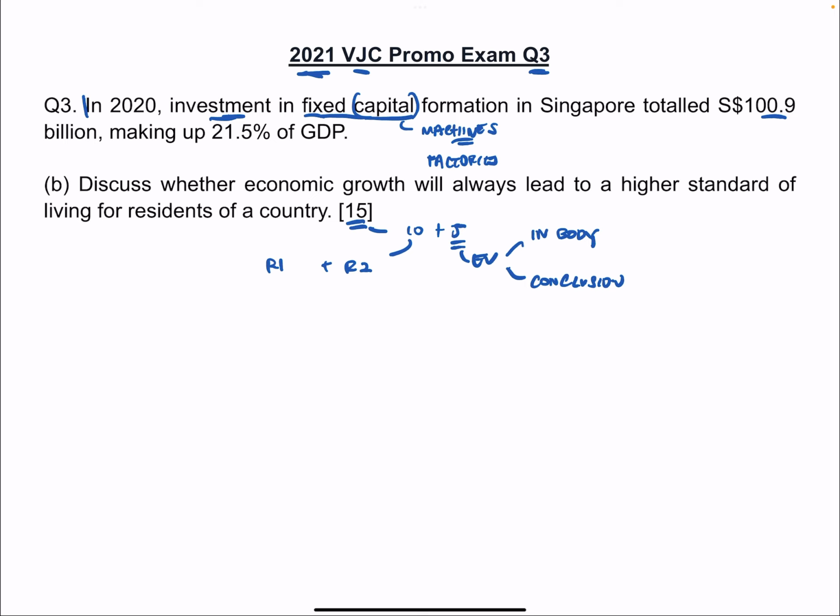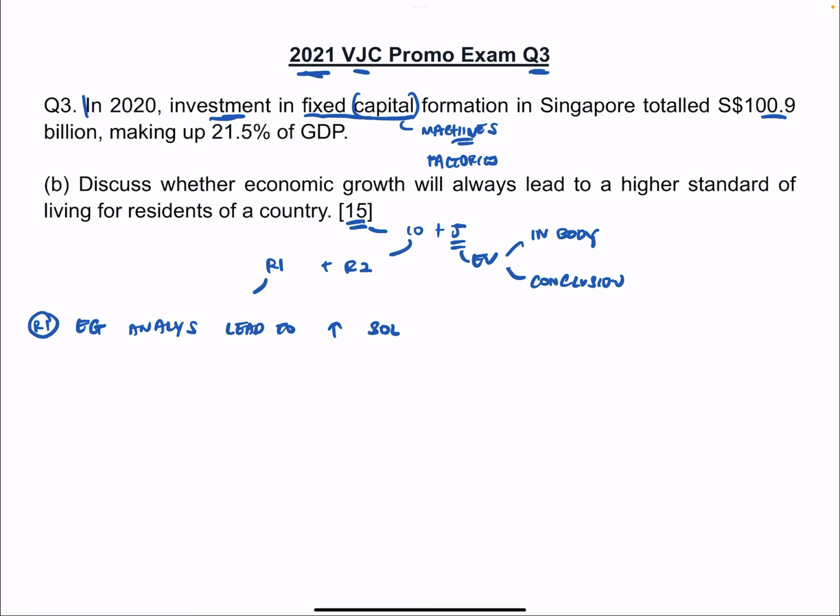They ask you whether economic growth will always lead to a higher standard of living. The way I like to construct R1 and R2 is I just like to take it at face value. I don't like to move things around or try to interpret it anyway. I just want to take at face value what the question is asking me for. So at face value, it's just asking you, does economic growth always lead to an increase in the standard of living of residents? This is my R1.